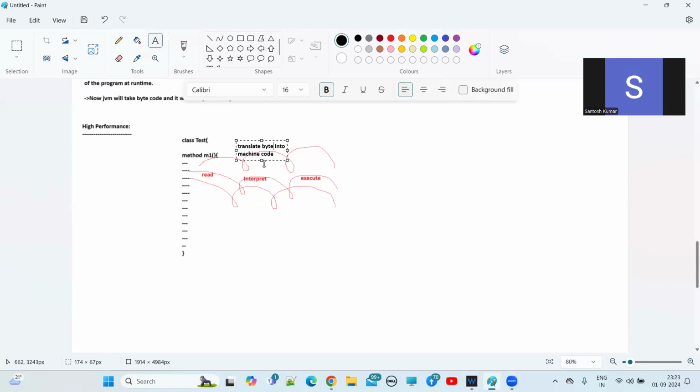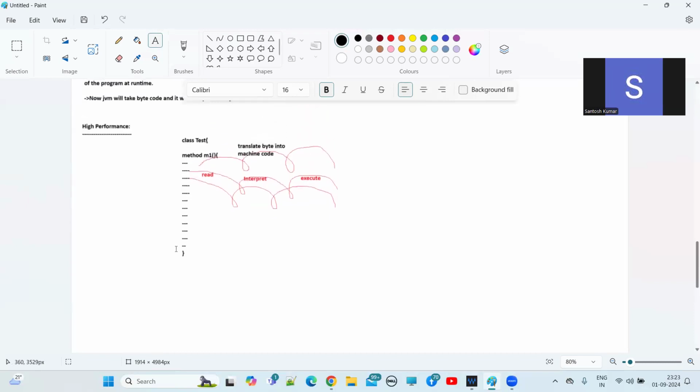That is what interpret means. Once it is converted into machine code, after that it will execute. So like that, line by line, it will execute. How much time will it take? A lot of time, because we have 10,000 lines of code.